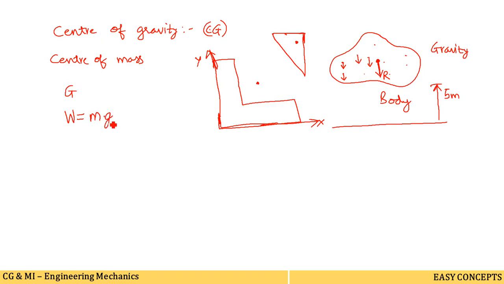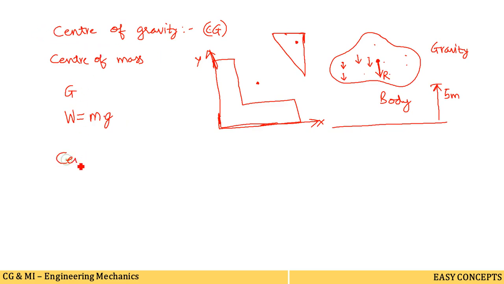If this g is differing from place to place, then this m and w will not be the same, and we have to define the center of mass separately from the center of gravity. In a practical case, the center of mass always lies over the center of gravity only. These points always coincide. So now I have explained the meaning of center of gravity and center of mass.